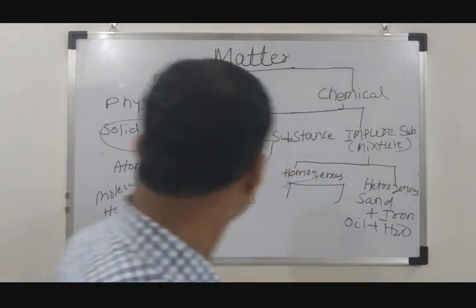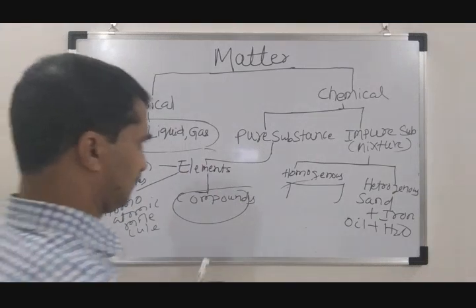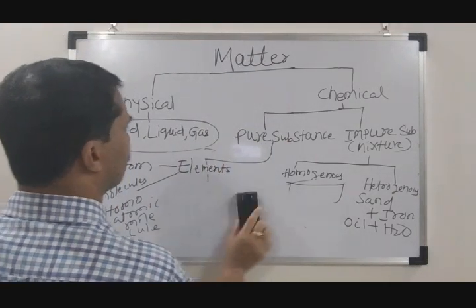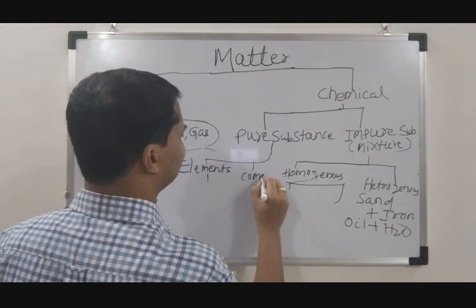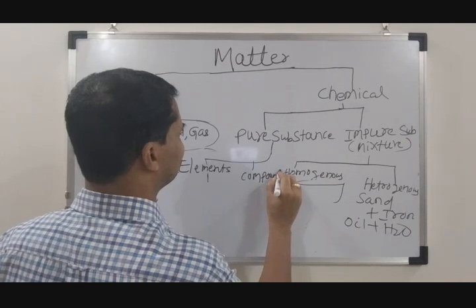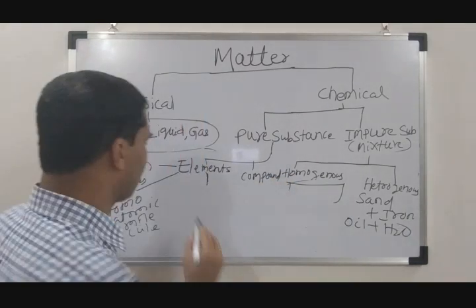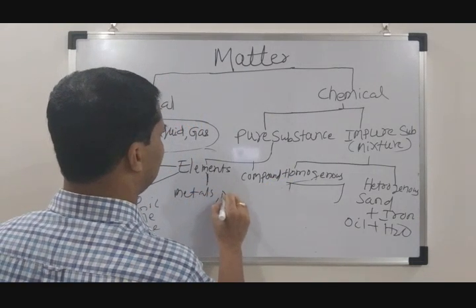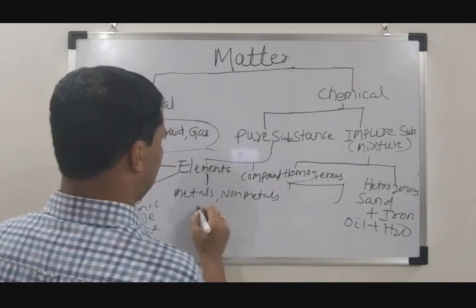What is that? Now again, here I talk about, let me write here, compound. Here the element is further subdivided into metals, non-metals and metalloids.